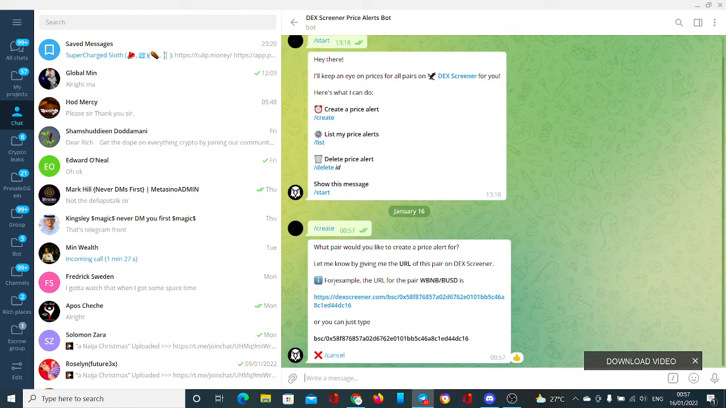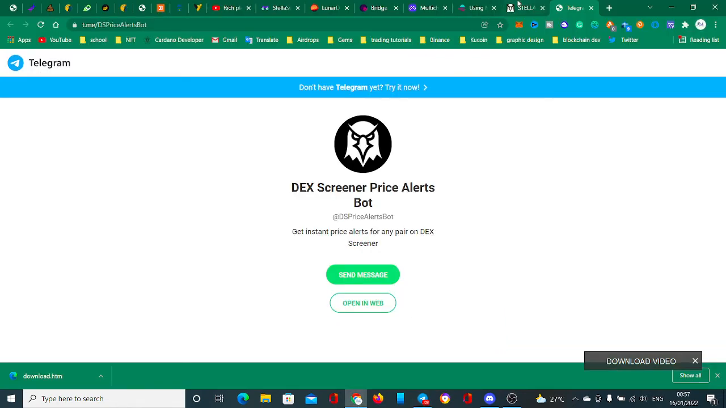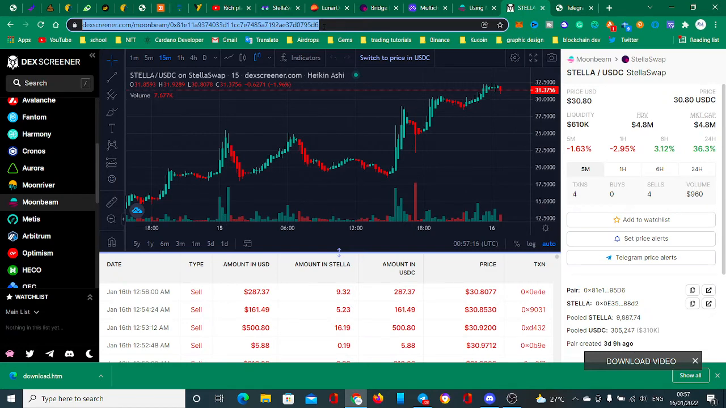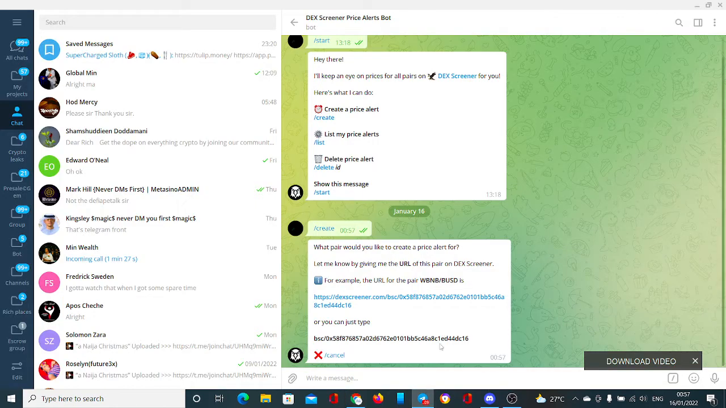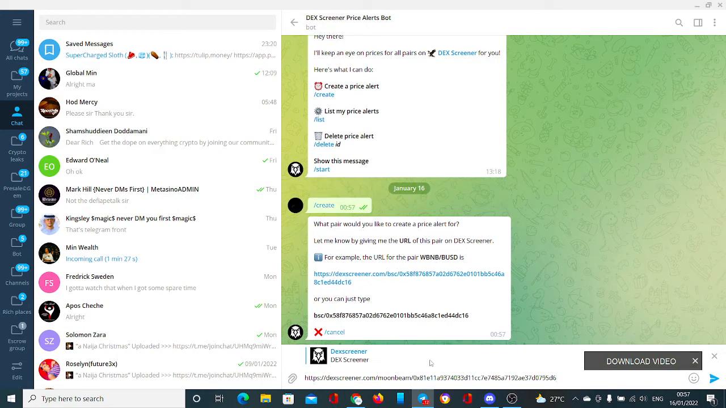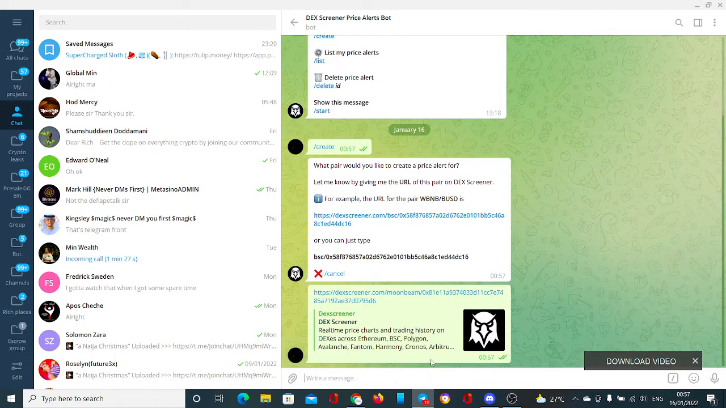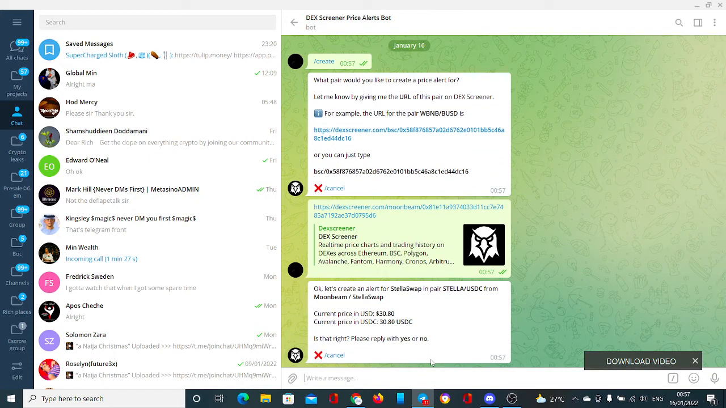When you click on start, you can now copy. You can see, say for example, you give them the contract address. So what you need to do is just copy the link of this now, copy it, and paste like this. You get what I'm saying? You want to paste, you click on this. So once you click on this, this is what is showing you.